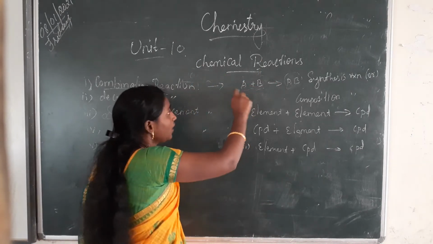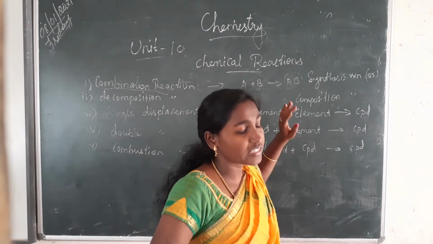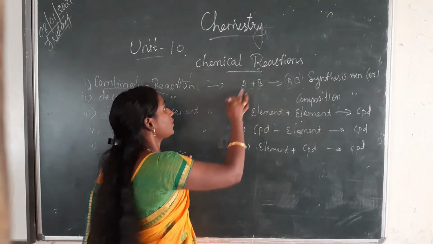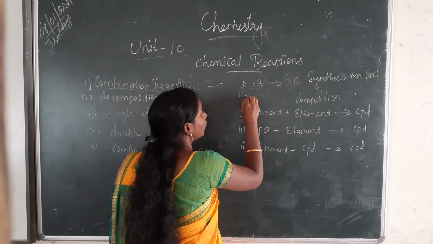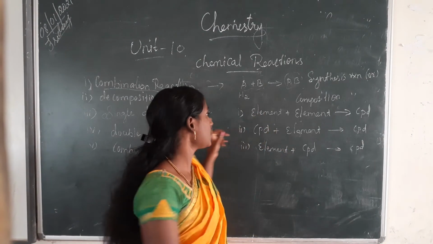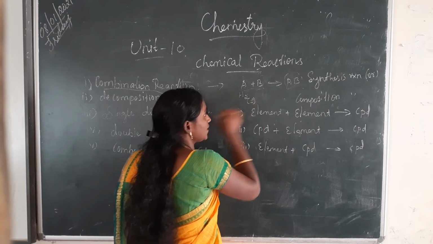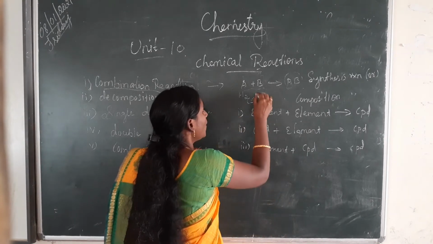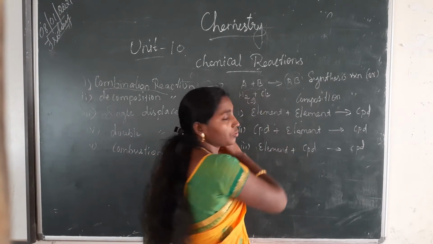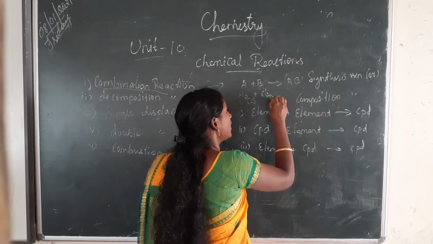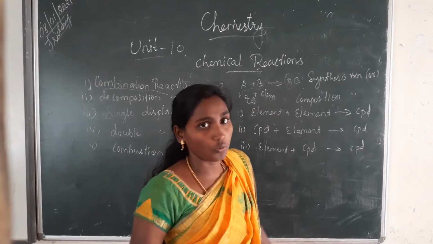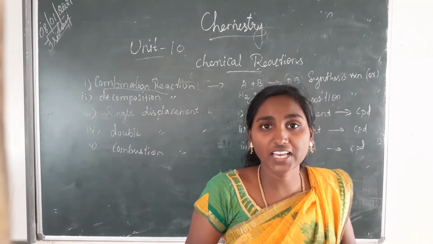So here, instead of this A plus B, we can use some chemicals. For this A we can use H2. H2 means what? Hydrogen. And is this a gas or liquid? This is a gas, right? So you should mention (g). So H2 plus B, we can take as chlorine, Cl2. Chlorine is also a gas, right? So when hydrogen combines with chlorine, can you say what product we will get?